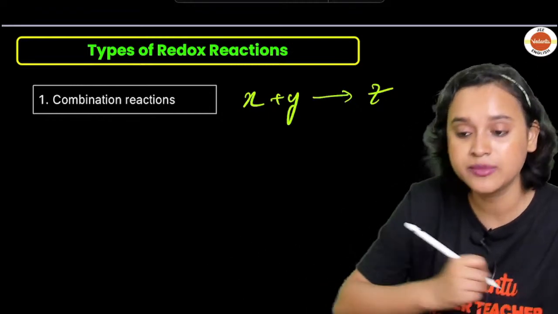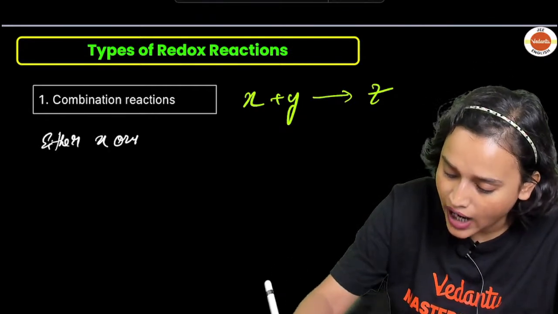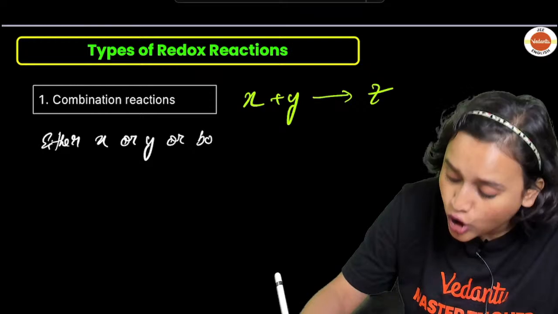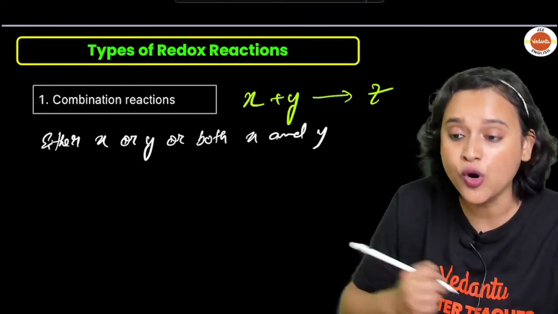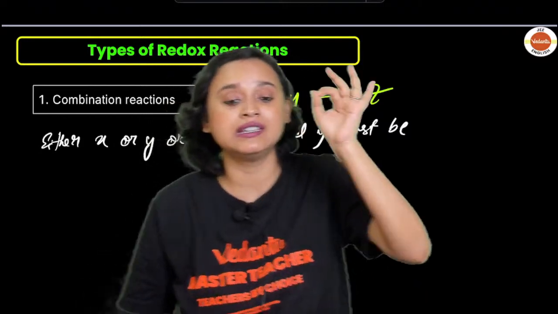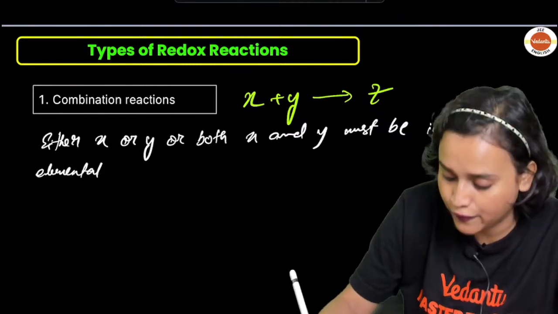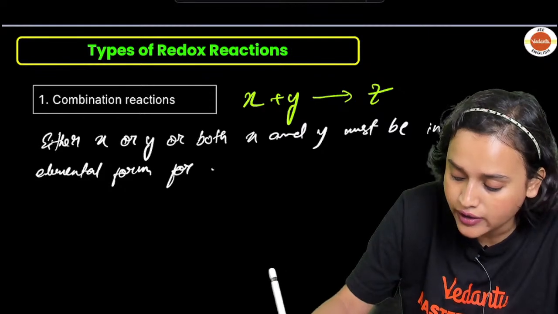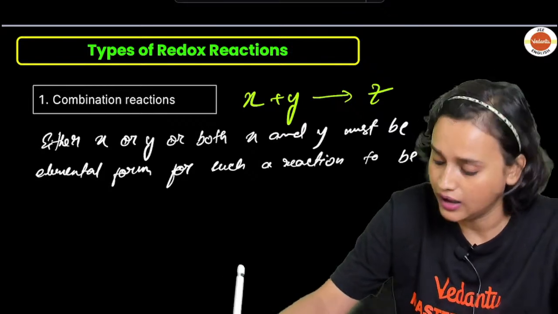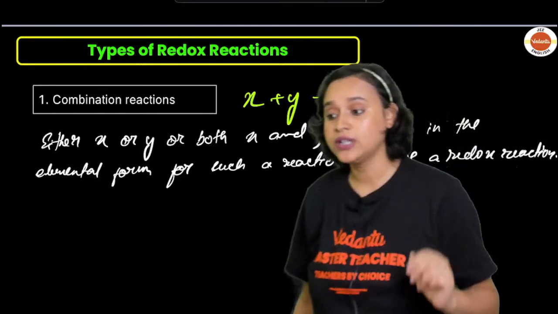I am telling you, my dear students, that either X or Y, or both X and Y, it is a mandatory thing that they must be in the elemental form for such a reaction to be a redox reaction. Now you will ask me about an example.